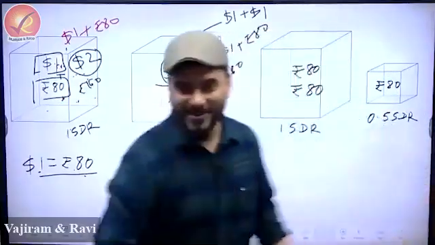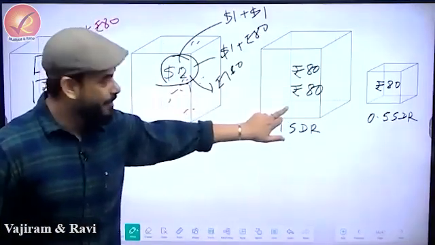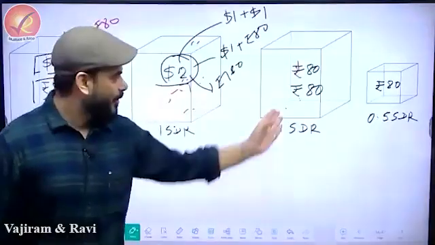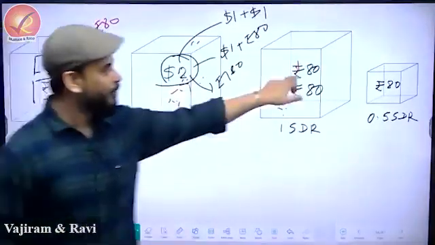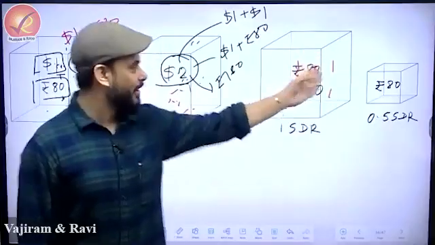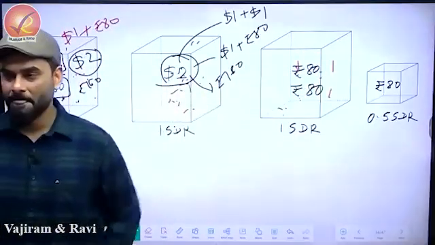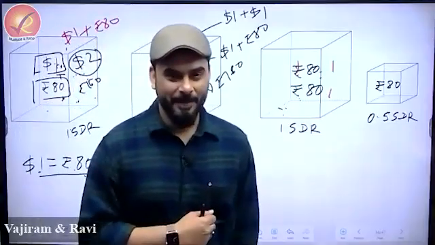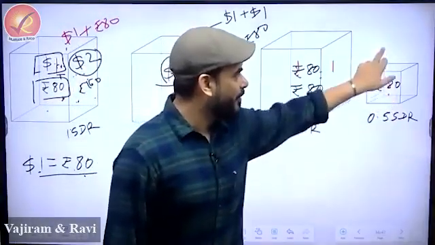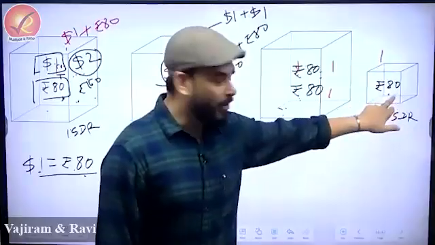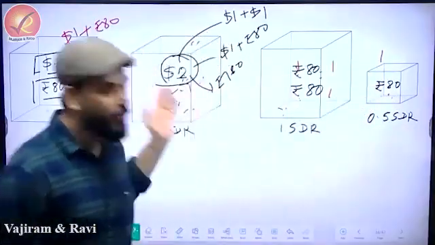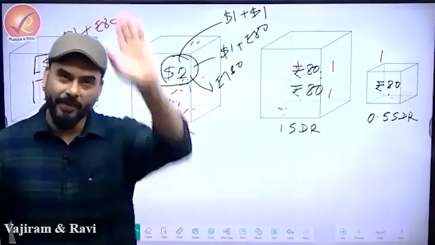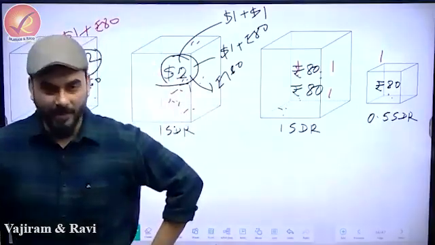Let's take a third box. In this box we have two notes, 80 rupees currency note, 80 rupees currency note. Obviously the same, because 80 rupees is equal to $1, $1, $2. Three boxes are the same. What about a box with only 80 rupees? So can we call it $1? Yeah. But then this box is different. How will you compare? This looks very easy because there are two currencies. Now take 5, 6, 20, 10 currencies. How will you compare? Very difficult.